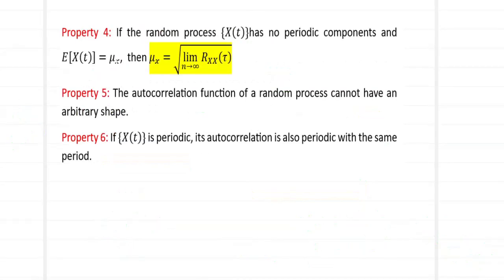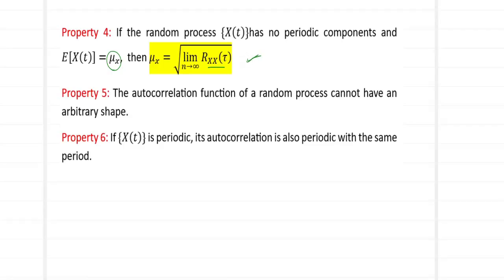Property number 4, if the random process x of t has no periodic components, then the mean E of x of t, which is denoted by mu x, is given by the formula limit tau tending to infinity of Rxx of tau, the whole square root. So for a random process, how do we obtain the mean using the autocorrelation function? You just allow the limit to tend to infinity in your autocorrelation and take the square root of it. It gives you the mean value.